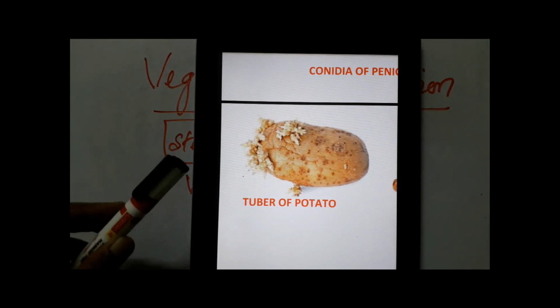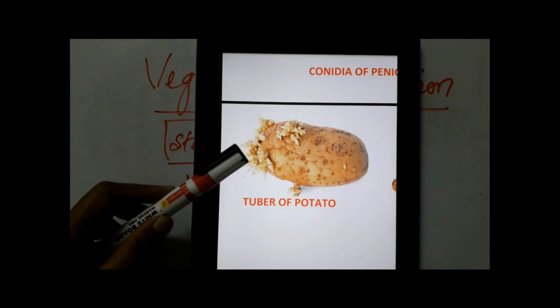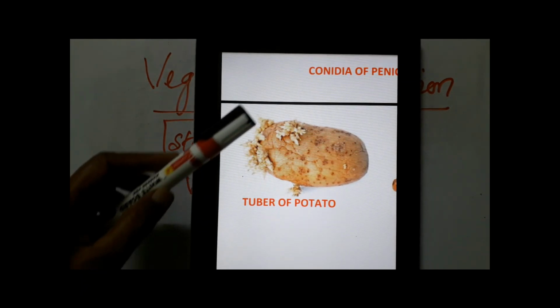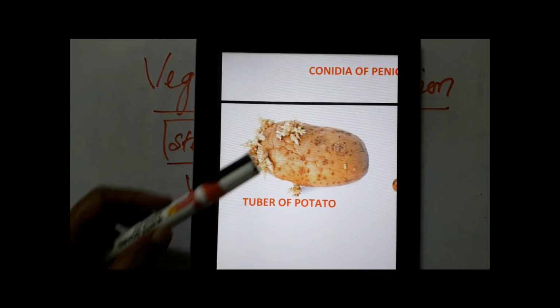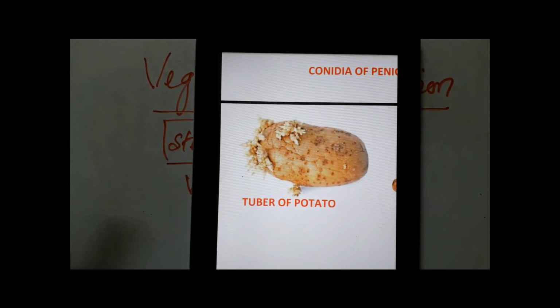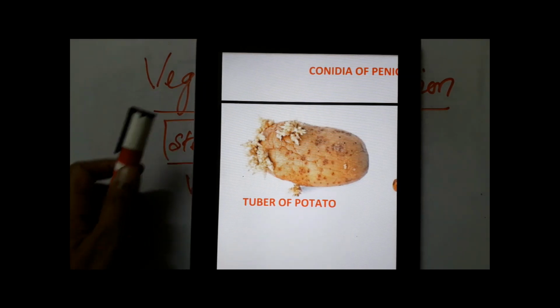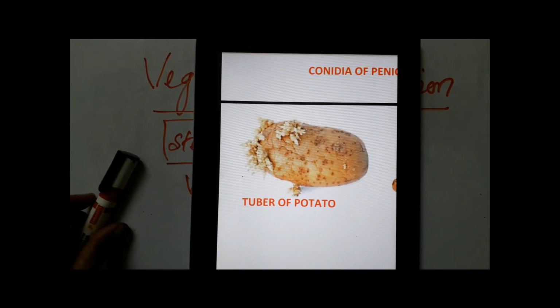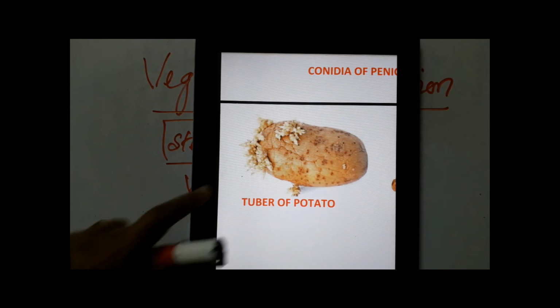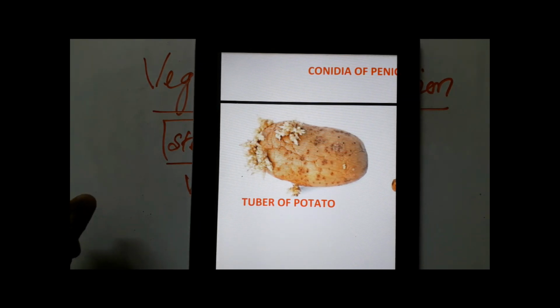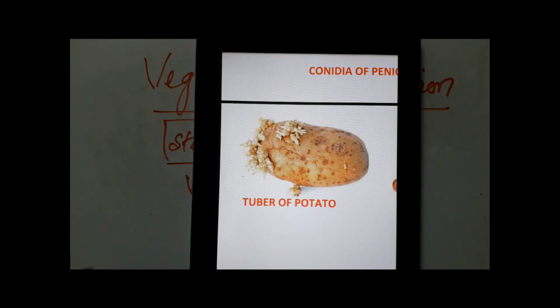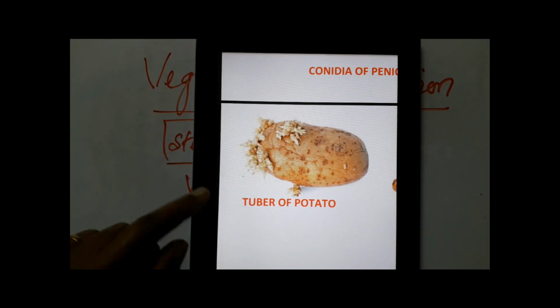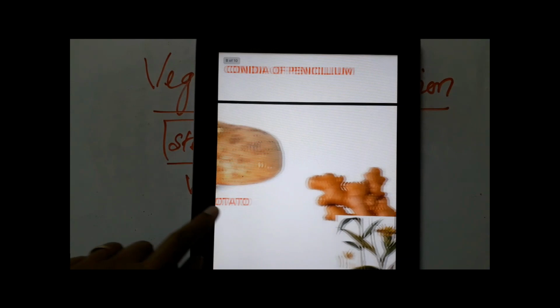And when conditions are favorable, you know that the stem has nodes and internodes. From the nodal regions, you notice new plants arising. The buds will give rise to new aerial shoots. So this is nothing but vegetative propagation, because a modified underground stem is giving rise to a new plant. We can call this vegetative propagation, and the tuber a vegetative propagule.